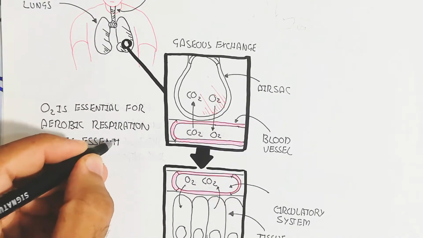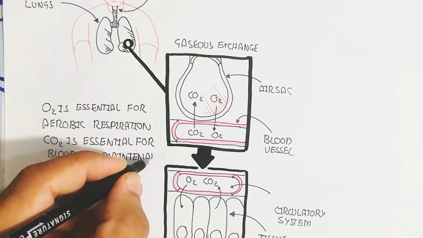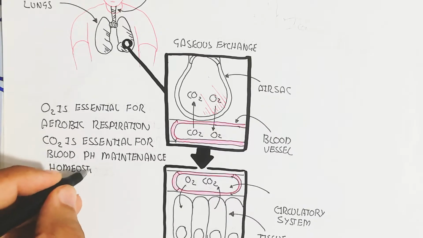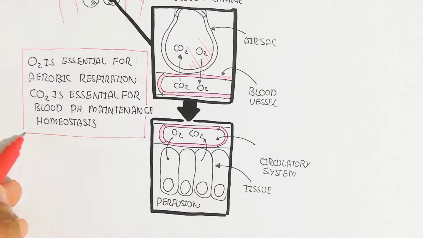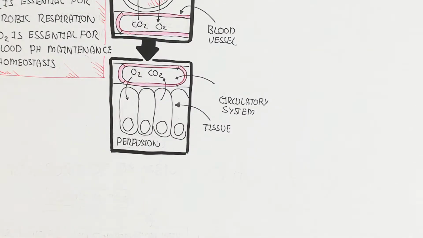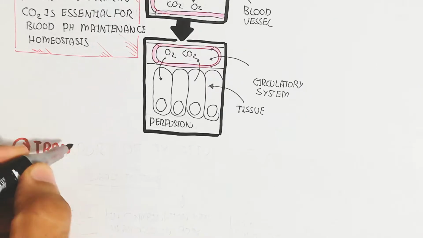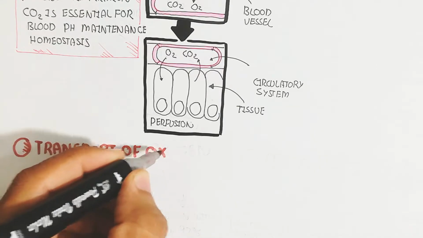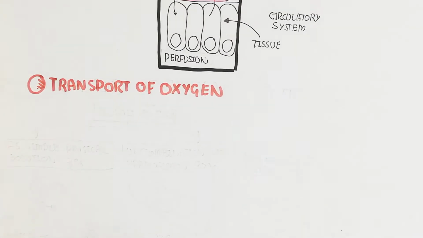So oxygen is essential for aerobic respiration, and carbon dioxide is also essential for blood pH maintenance and homeostasis. That is why the range of carbon dioxide is also important in our body. We will learn more in the next lesson about the respiratory system. In this way we can understand that carbon dioxide is also important.